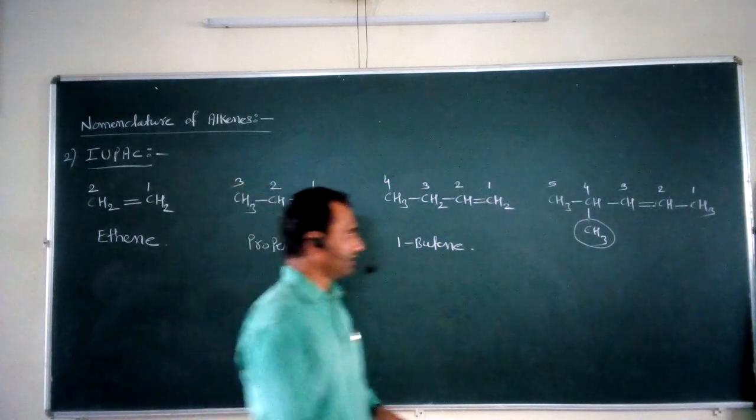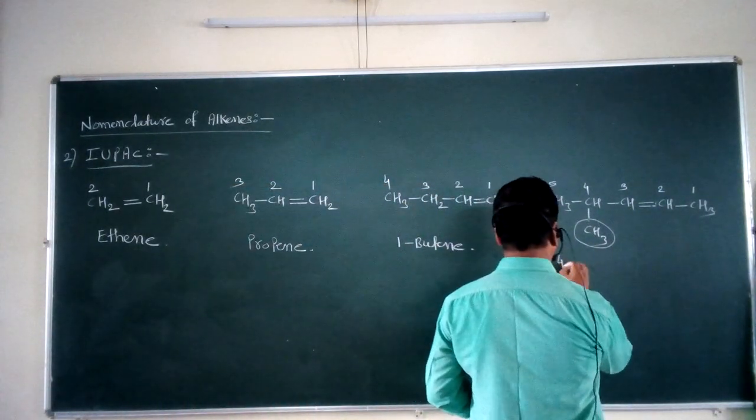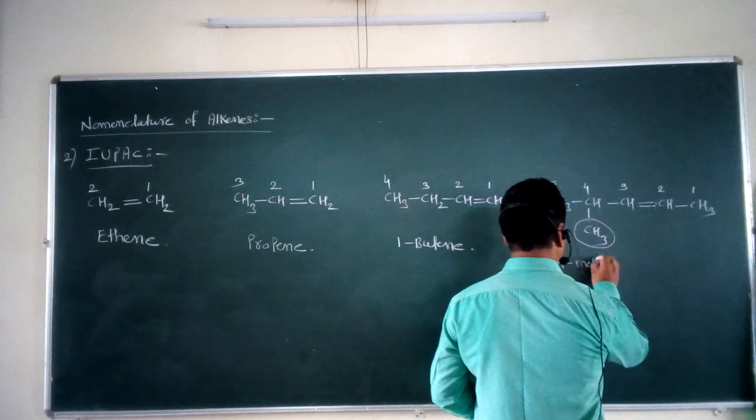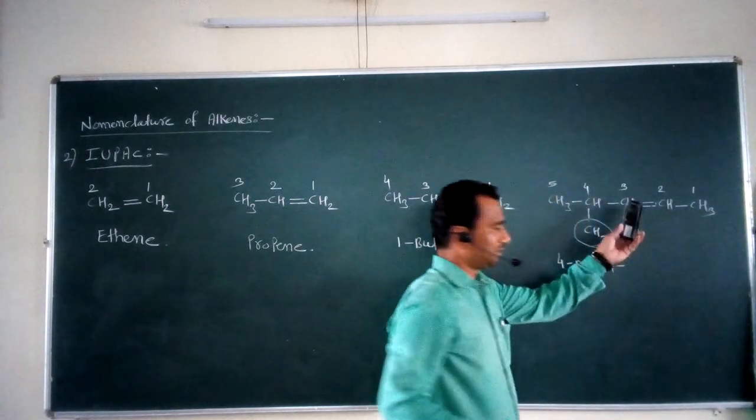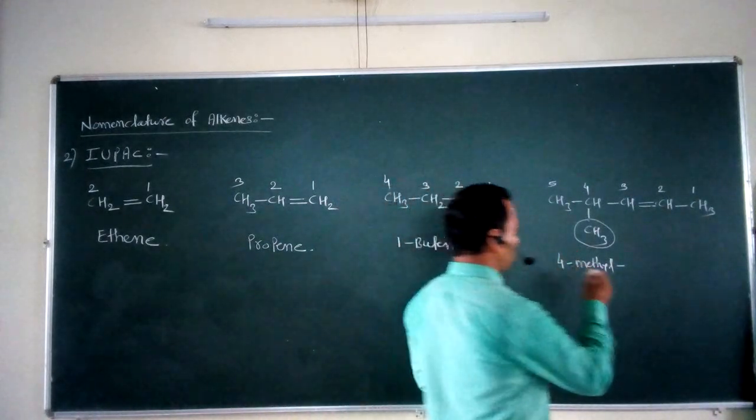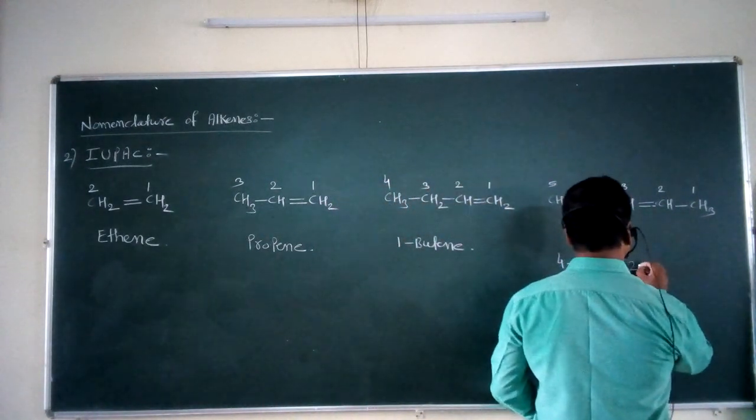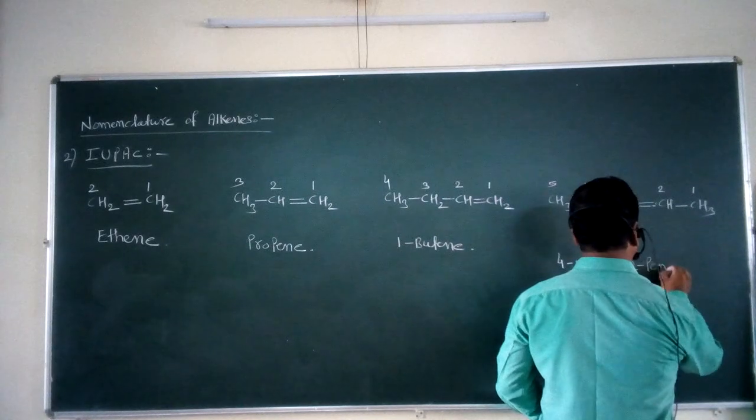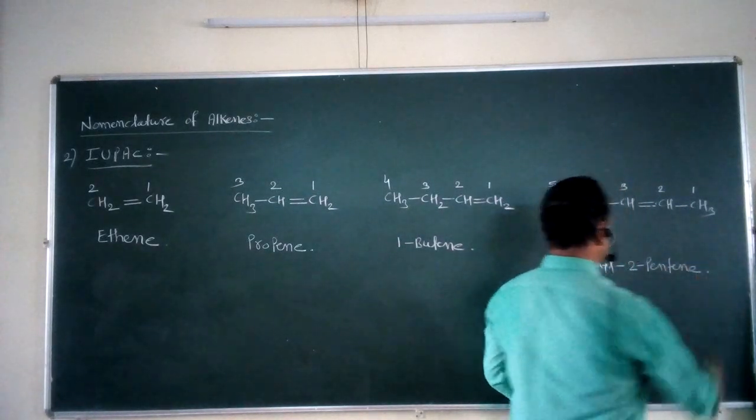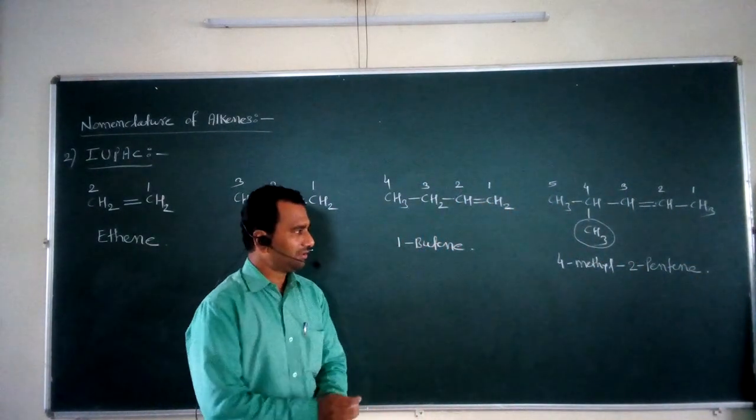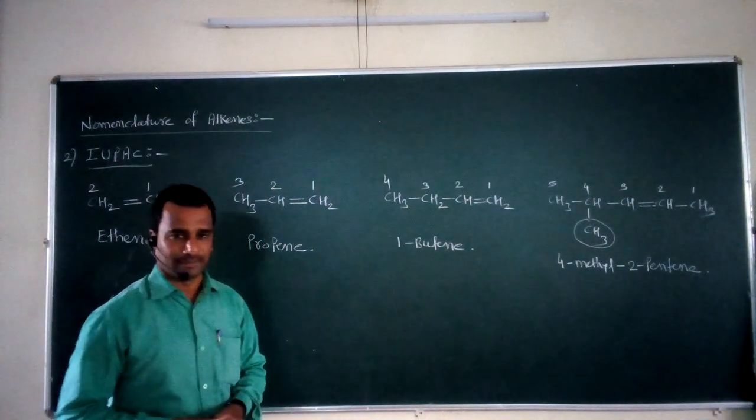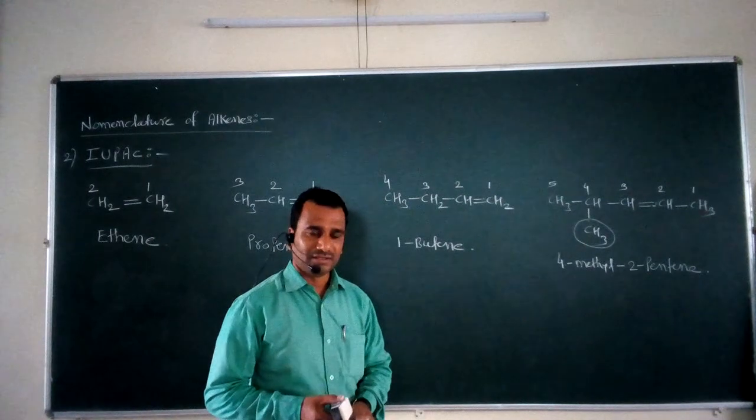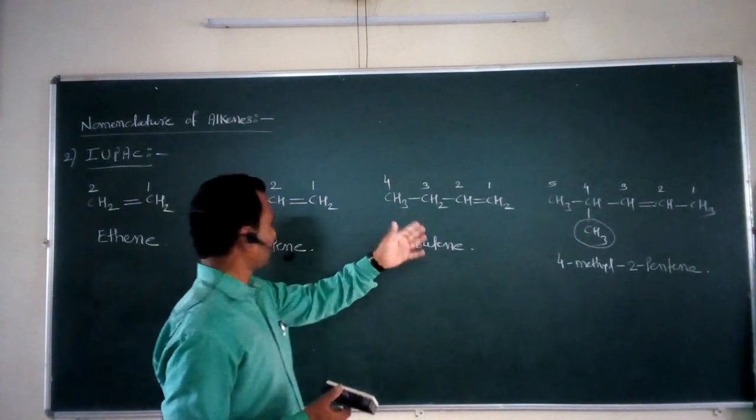4-methyl, dash. But the position of the carbon-carbon double bond is 2. That's why it is 4 dash methyl dash 2 pentene. 4 dash methyl dash 2 pentene. It is the complete IUPAC name for this particular compound. This is example number 4.